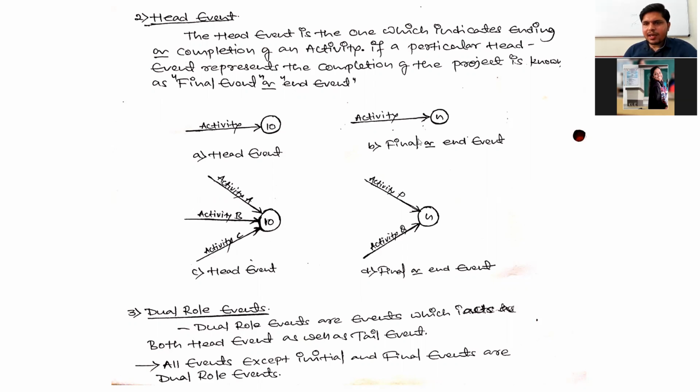And next one, final event or end event means the nth one. It means the last event in the network diagram. I'm calling that one n, since we don't know the number. So n is the final event or end event. This final event is the head event which indicates completion of the project.